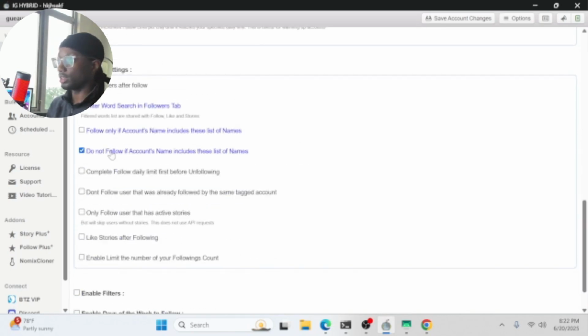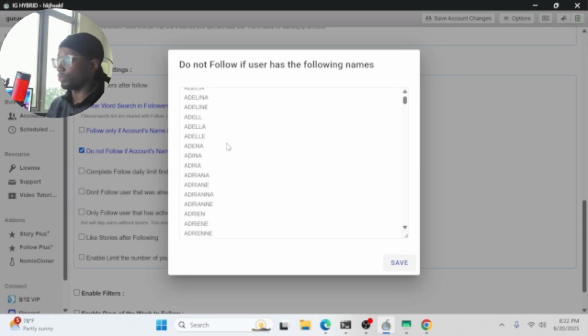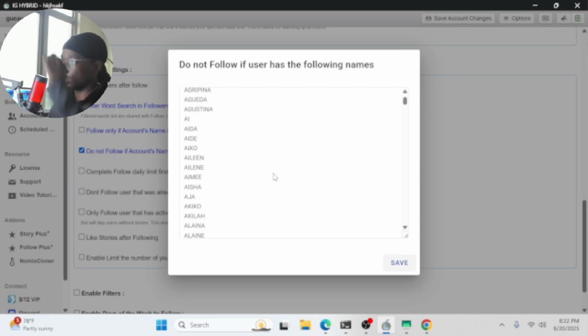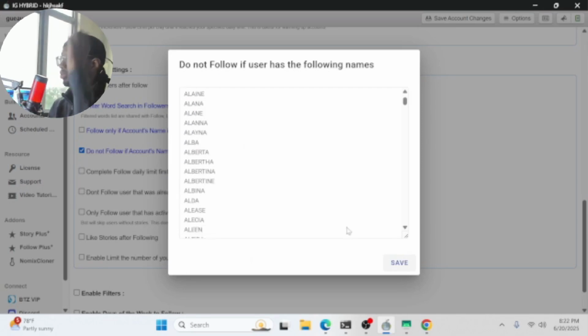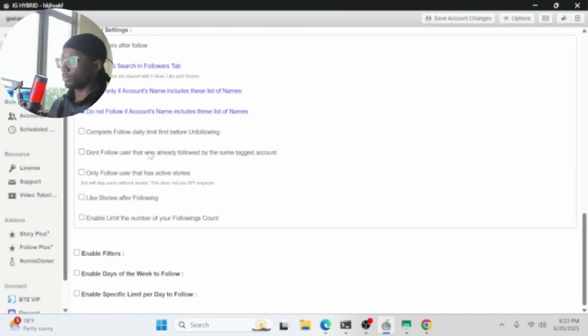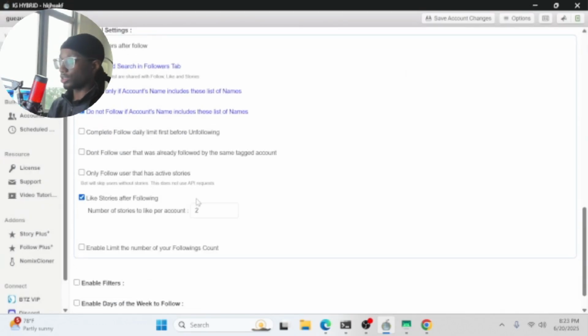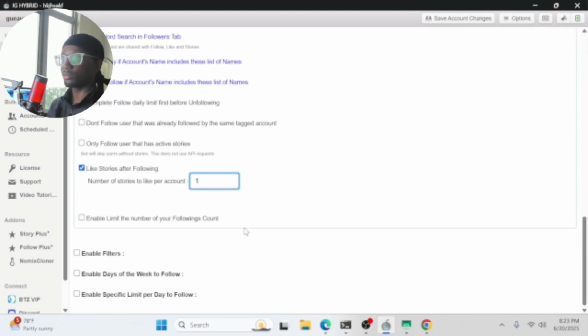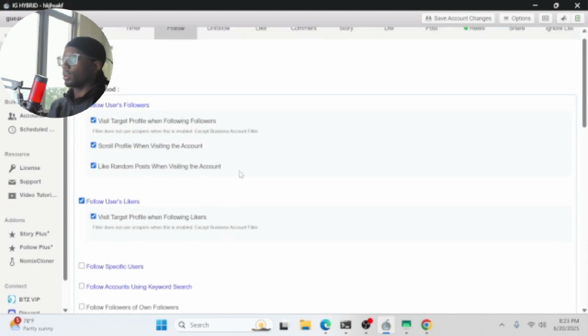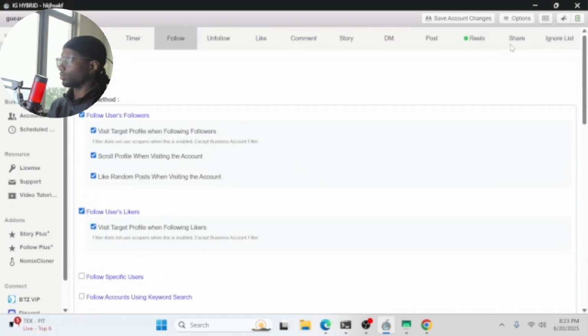We're going to turn on this setting as well, after you made sure to also have your list of names that it will not interact with. Like stories after following, because it's also good to notification stack. For not the absolute most conversions, but for a bit higher conversions, it's good to notification stack. So that's why I like to turn on like stories after following. And then go ahead and save changes here.